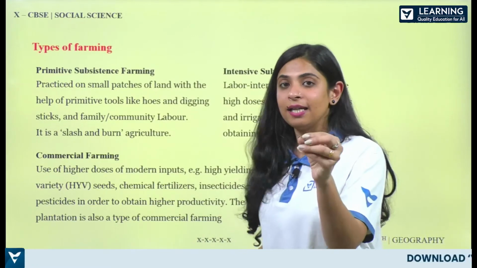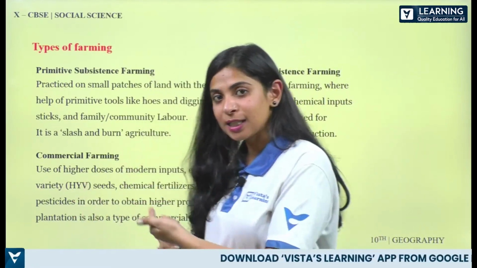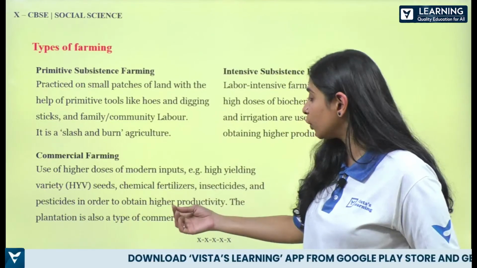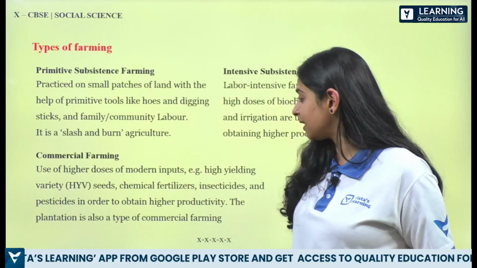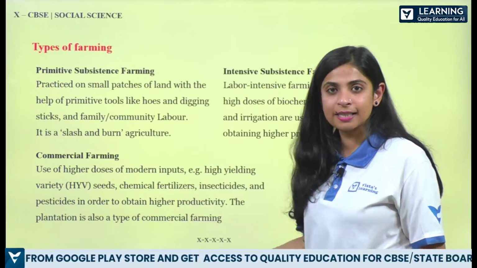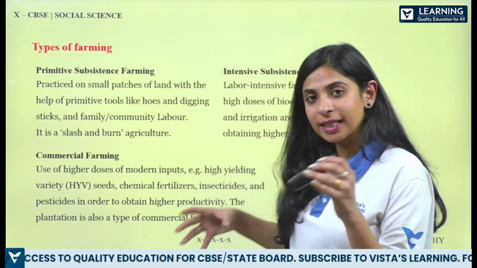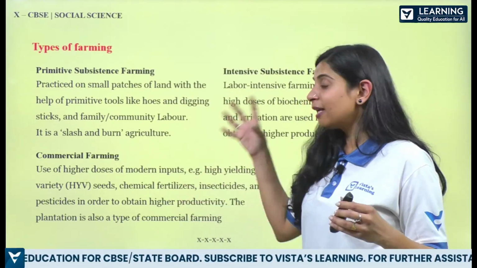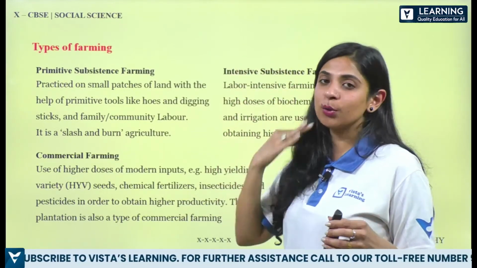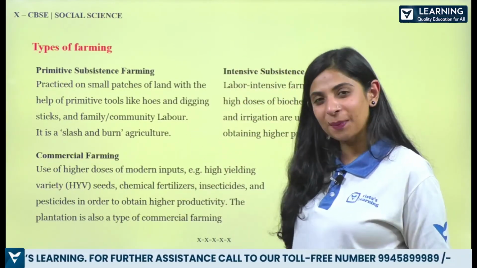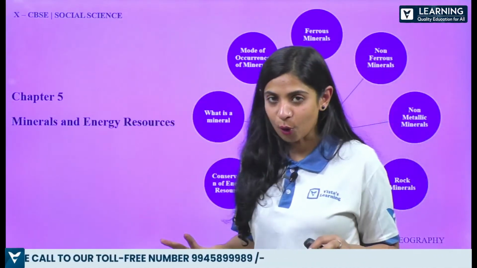But guys, again, if you get the question on soil erosion, you can use these points there also. Because of commercial farming and the usage of HYV seeds, fertilizers and insecticides, we are eroding soil. So you can mix and match. Again, if you have all that content in your head, then you can use it wherever. You have to just play with the answer. Alright. So with that, we have finished chapter number 4 also.